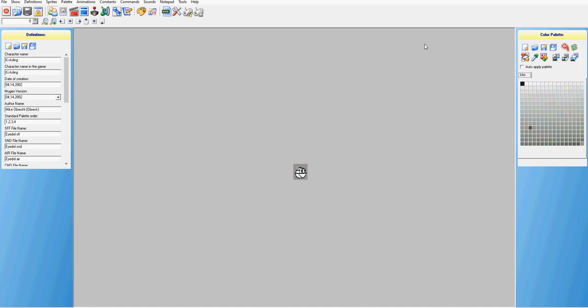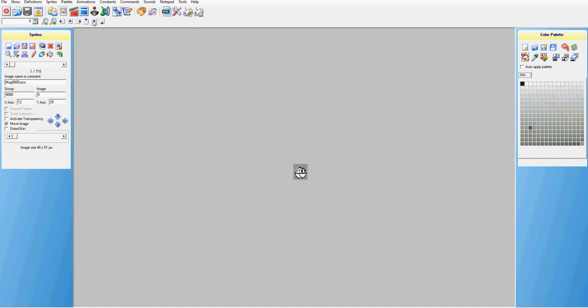Now we should go to our sprites and go through and find where we need to put them. Okay, that's a win. Punch, punch, strike there, punch, punch. Oh yeah, there it is. There's the recharge there. Group 1000 image 0.